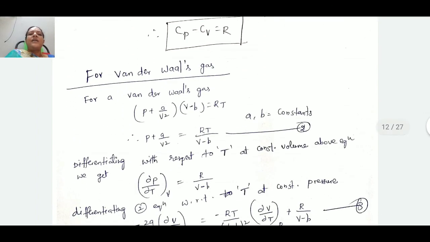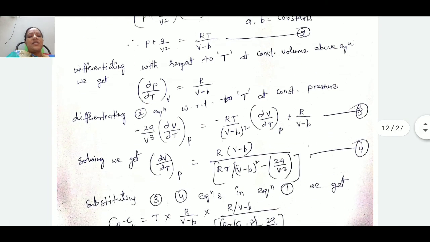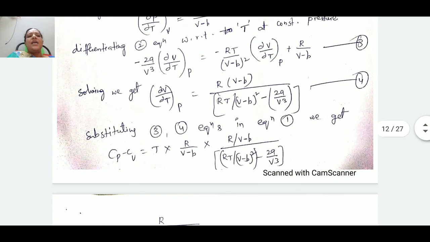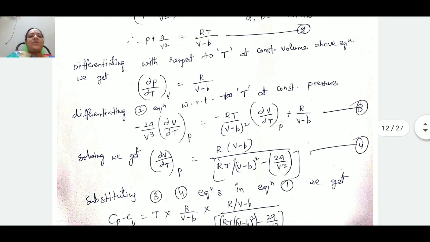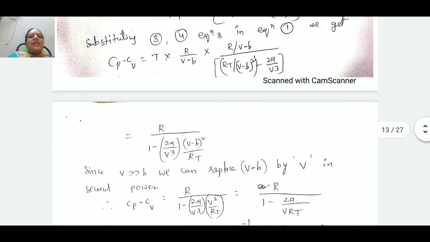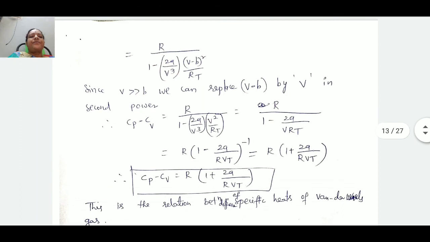In the case of a van der Waals gas also, we can calculate the difference between the two types of specific heats, that is Cp minus Cv. By the same process, Cp minus Cv is equal to capital R into (1 plus 2a by VRT).